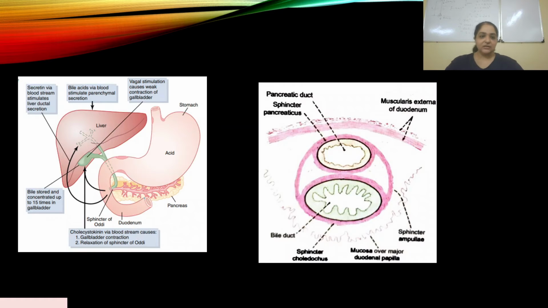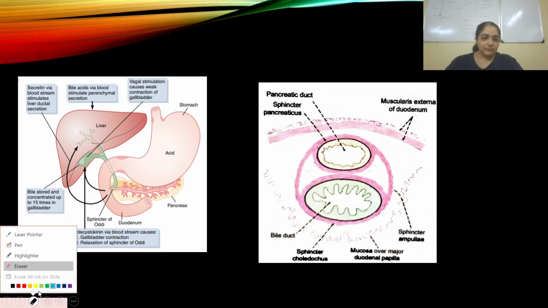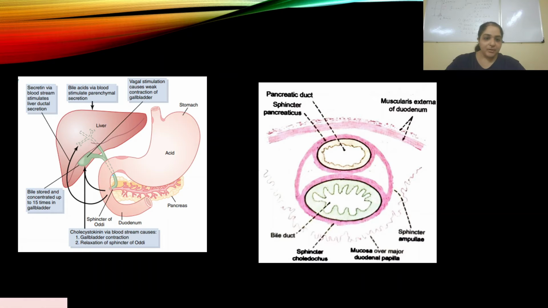So this is a very clear diagram. If you follow my pen here, you see this part coming from the liver and the gallbladder, the common bile duct. It is coming here and opening into the duodenum. Now this is the pancreas, opening into the duodenum again. So this region over here is called the sphincter of Oddi. This is what it looks like.